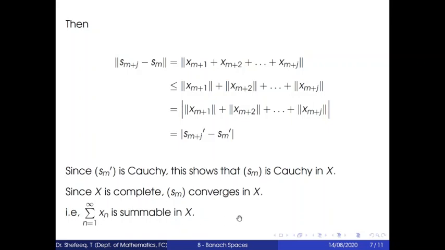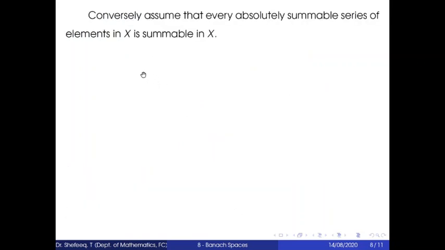Now conversely, assume that every absolutely summable series of elements in X is summable in X. We have to show that X is a Banach space.